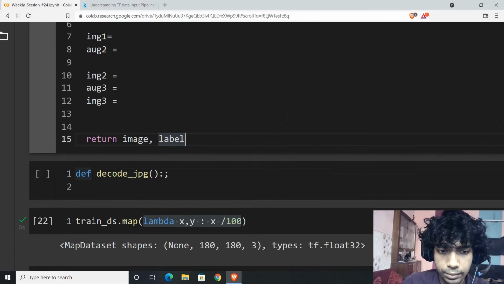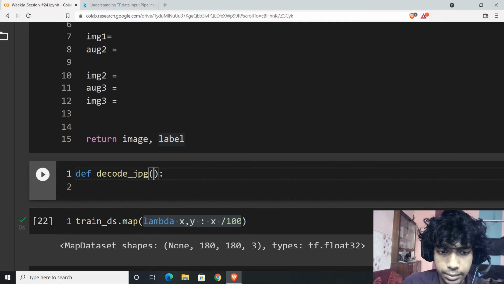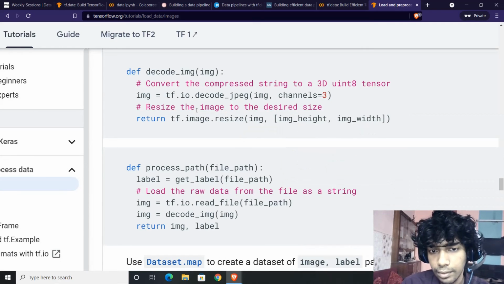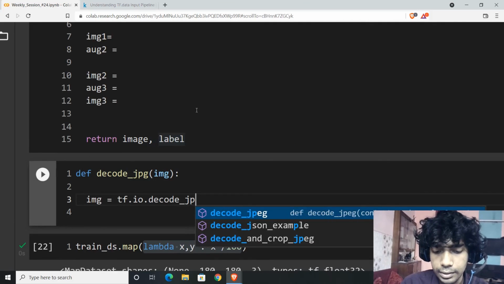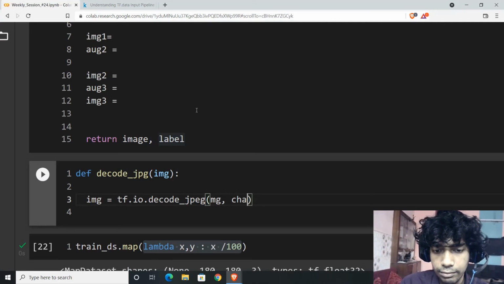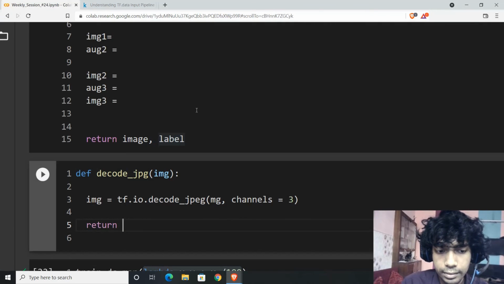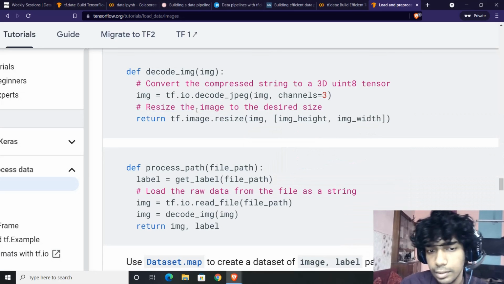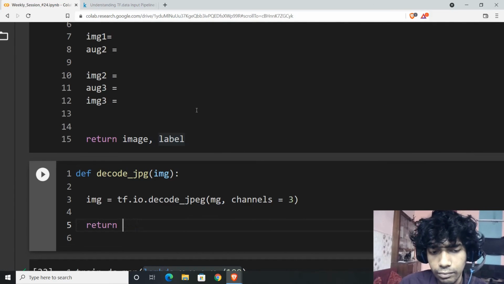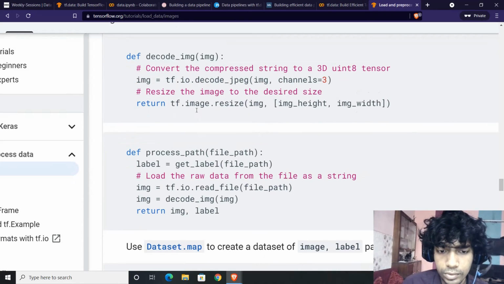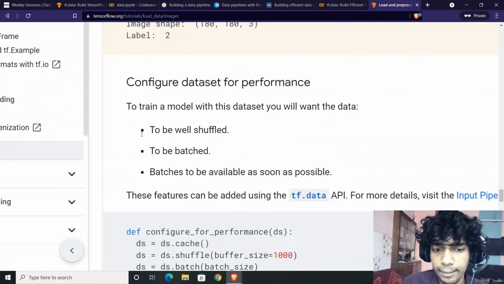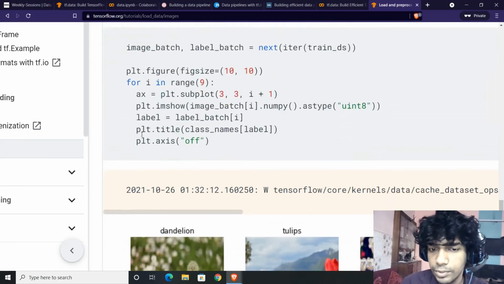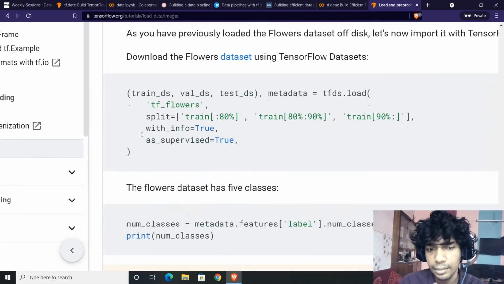It takes as argument the file path, then it tries to read the image with tf.io.decode_jpeg. You define the channels, whether it is colored or grayscale, and then return the image depending on the resizing factor or whatever transformation you want to do. So is the case with process path. You want to get the path of the image, get the label of the image. These are multiple kinds of experiments which you're going to need to do, and this is all about TF dataset.